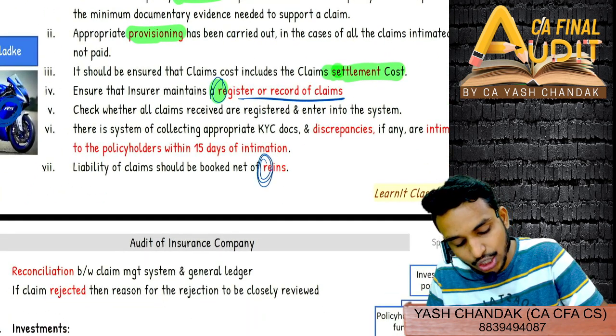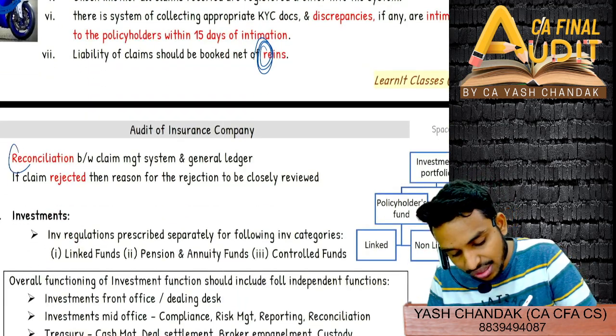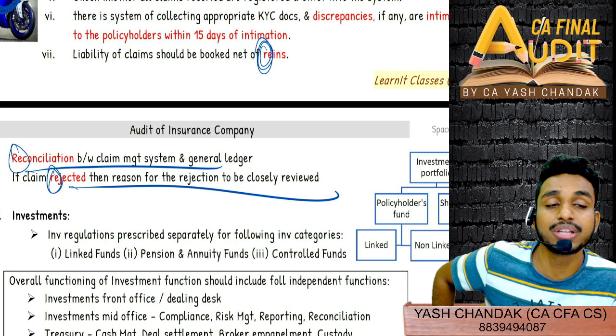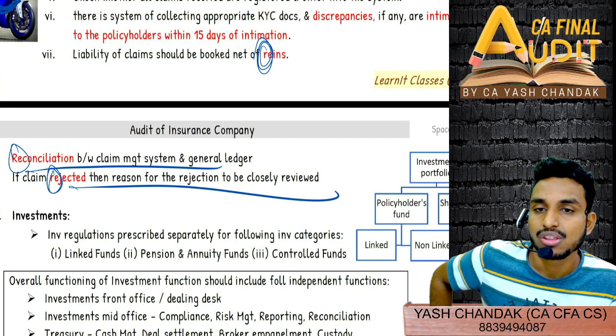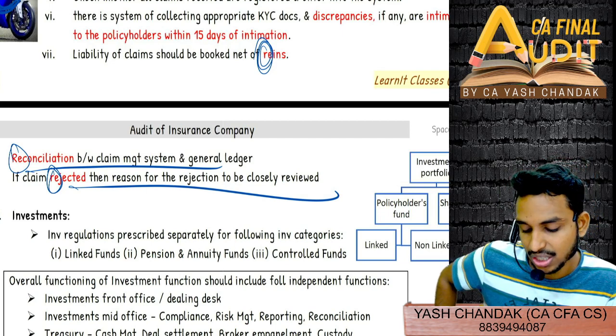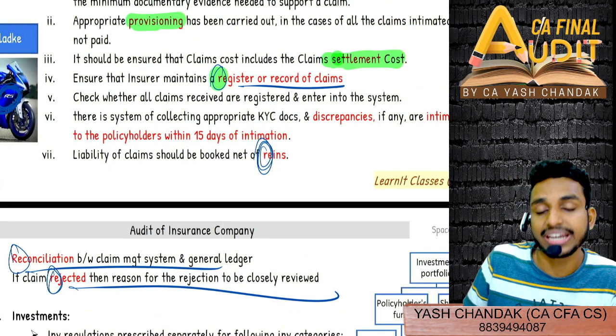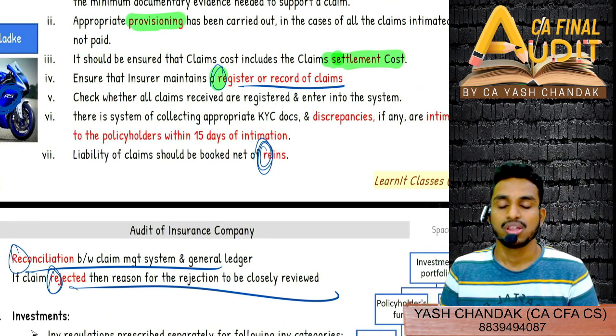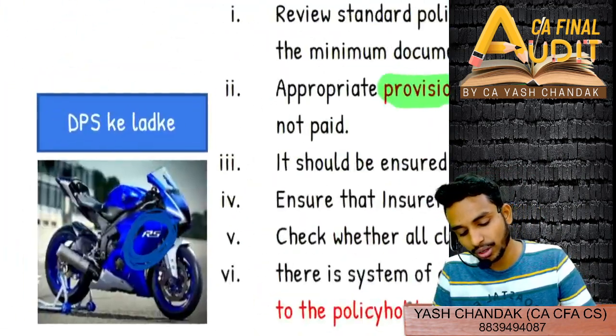Okay, fine. Then there was one point of reinsurance. Then reconciliation has to be carried out. If a claim is rejected, then that is also to be closely reviewed. Why has it been rejected? So rejected done, reviewed done, reconciliation done, reinsurance done, and register and record of claims also done. Okay? So that is how you can learn the points.